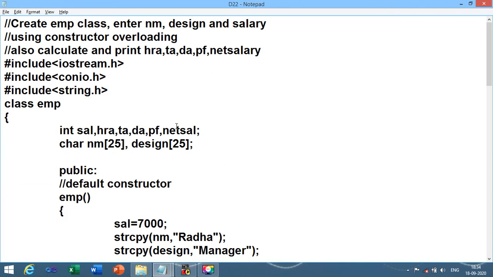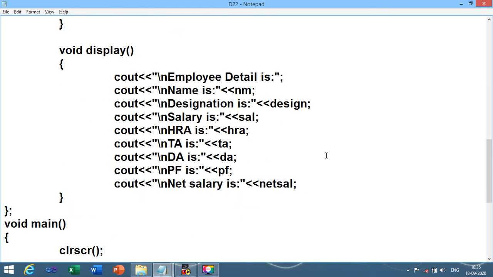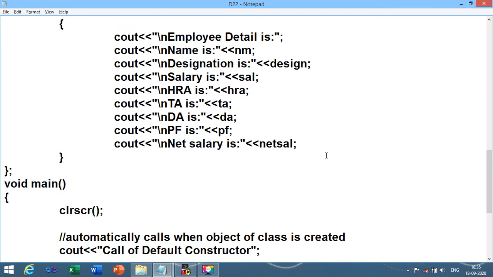The second program of our today's session, class employee. Let me scroll down. See, you can implement a simple interest calculation program using the same technique, or when you want to input marks of 3 subjects, or 2 subjects, based on that you can also use this concept of multiple constructors declared inside the class.